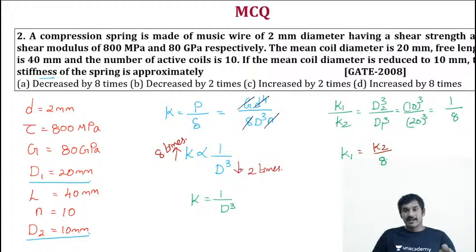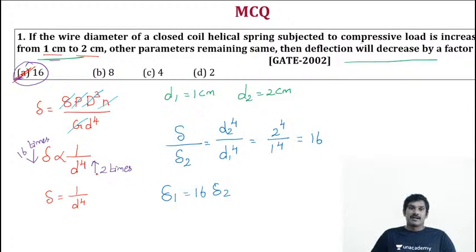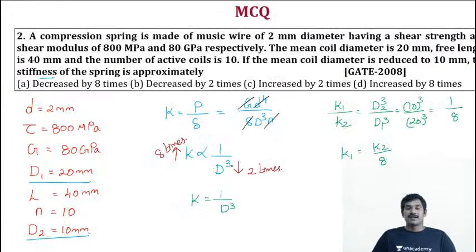Okay, when mean coil diameter is decreased by 2 times, stiffness increased by 8 times. That is the meaning. In the previous one, when wire diameter increased 2 times, deflection decreased. Here it's the opposite, right? So this is how the comparative questions can be solved without any errors.